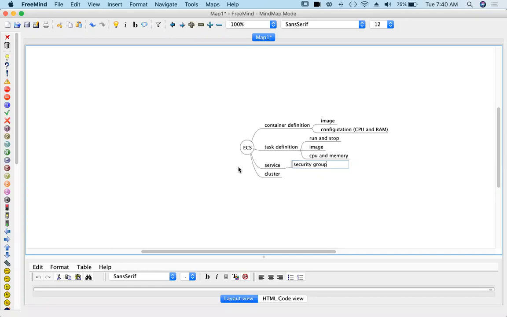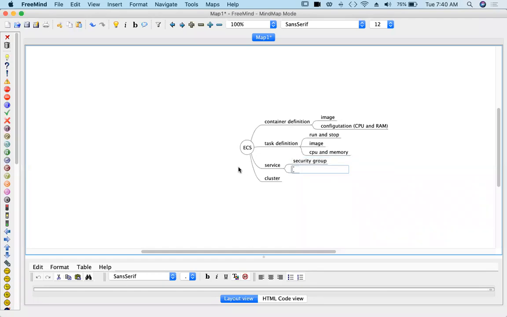Security group is a service. So we are here in the service segment. You can add security group rules, etc. And there is one more service, Elastic Load Balancer. Here we are using application load balancer. So you can opt for application load balancer, etc. So what does service simply mean? Attaching the other AWS services with ECS. That's it. Like security group and ALB, we are attaching them with ECS.